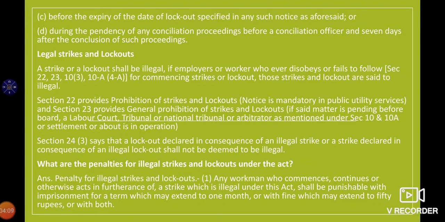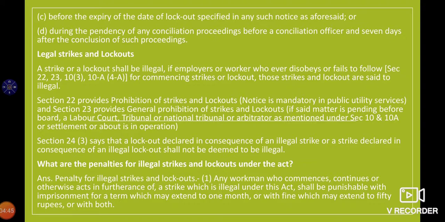A strike or lockout shall be illegal if the employer or worker disobeys or fails to follow Section 22, 23, 10 clause 3, 10A, 4A for commencing a strike or lockout. Those strikes and lockouts are said to be illegal. So if a strike or lockout is not as per Section 22, 23, 10 clause 3, 10A, 4A, it will be illegal. All the conditions are mentioned there.